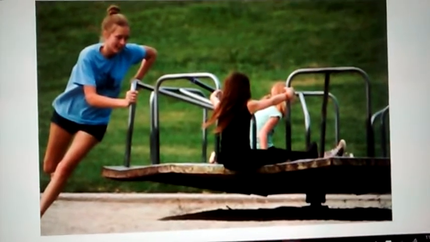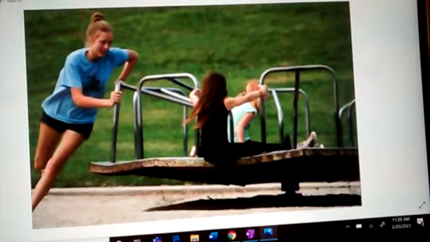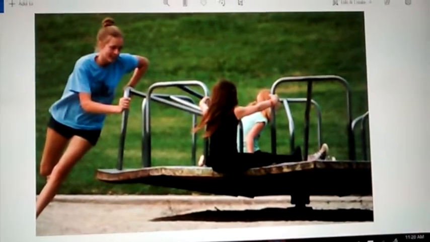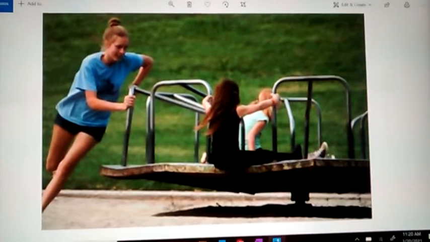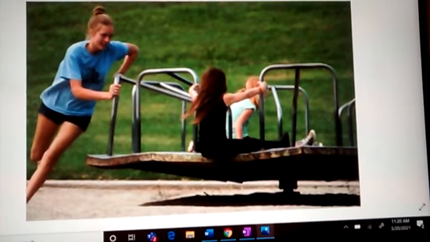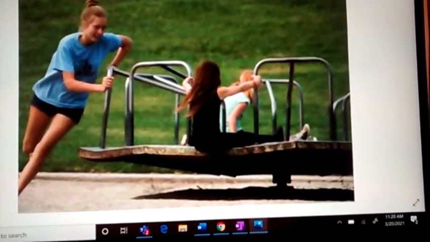A typical playground ride that you may have been on at some time is the merry-go-round. It involves centripetal force. You move in a circle and you feel a force, and you can see that girl has to really hang on the faster she goes. So she has to hold on with centripetal force or she'd go flying off the ride. The Gravitron type of rides basically pin you against the back of the ride, and you feel a force on your back holding you into the middle of the circle.